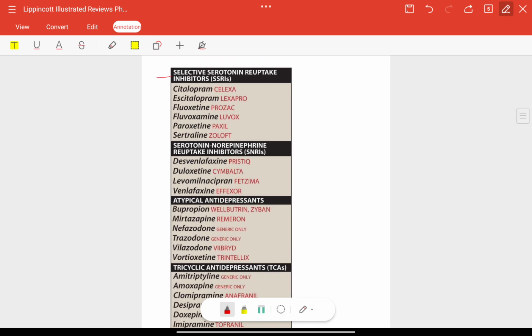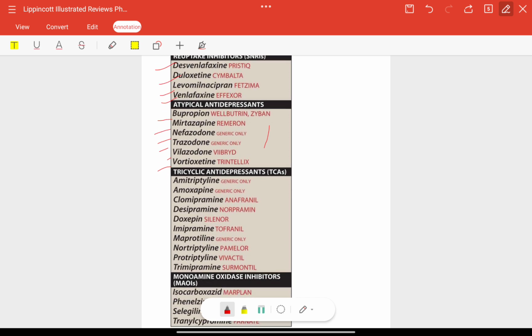So first, we will study selective serotonin reuptake inhibitors, SSRIs: citalopram, escitalopram, fluoxetine, fluvoxamine, paroxetine, and sertraline. Next is SNRIs. This is SSRIs; they selectively inhibit only serotonin. These are serotonin and norepinephrine both reuptake inhibitors: desvenlafaxine, duloxetine, levomilnacipran, venlafaxine. Third is atypical antidepressants: bupropion, mirtazapine, nefazodone, trazodone, vilazodone, vortioxetine.